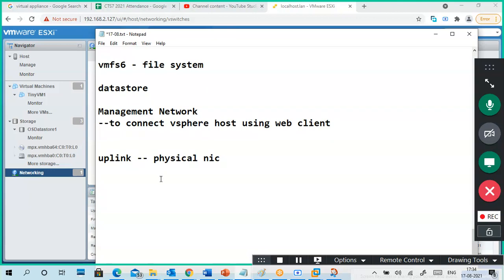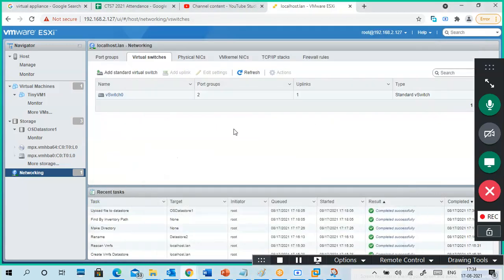You don't require so many big notes and textbooks. From there, you can just question each thing and understand easily. Uplink is a physical NIC. One more thing: virtual switches are bound to your physical NICs. I will show you that here. Uplink one means vmnic0 is linked to one switch only, one NIC only.